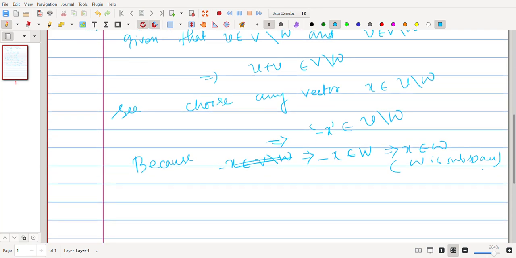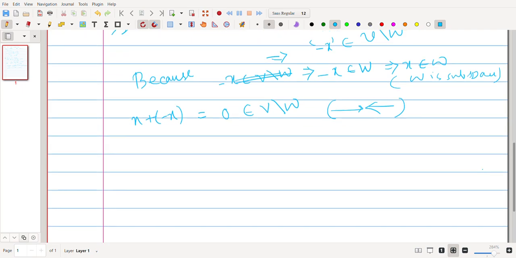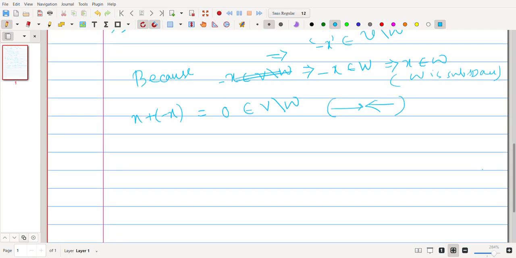So I can choose some vector x such that I'm assuming that x belongs to V minus W as well as minus x belongs to V minus W. That is obvious, we can choose that because either x and minus x both are in W or both are outside W. Then by the given condition, x plus minus x, which is 0, belongs to V minus W, which is a contradiction, because since W is a subspace, 0 is always inside W, so 0 cannot belong to V minus W, hence this is false. So both the statements P and Q are false, so option D is correct.